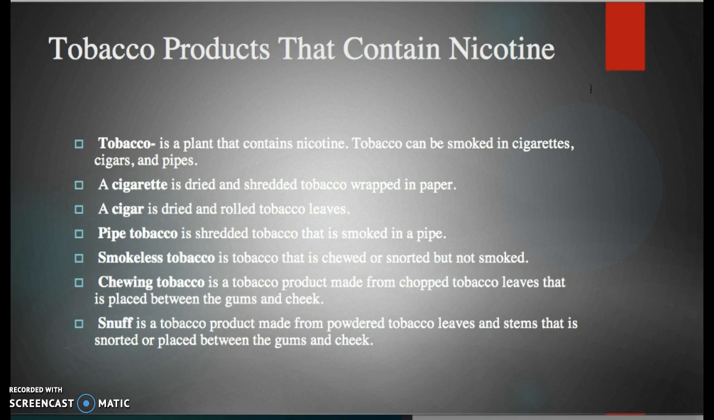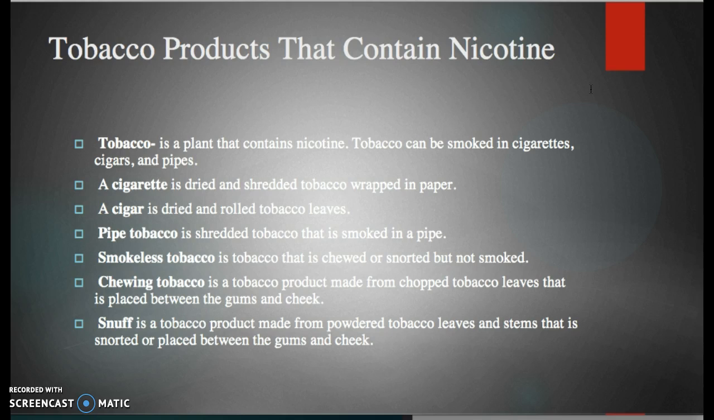Tobacco products that contain nicotine. Tobacco is a plant that contains nicotine. Tobacco can be smoked in cigarettes, cigars, and pipes. A cigarette is dried and shredded tobacco leaves wrapped in paper. A cigar is dried and rolled tobacco leaves. Pipe tobacco is shredded tobacco that is smoked in a pipe. Smokeless tobacco is a tobacco that is chewed or snorted but not smoked.